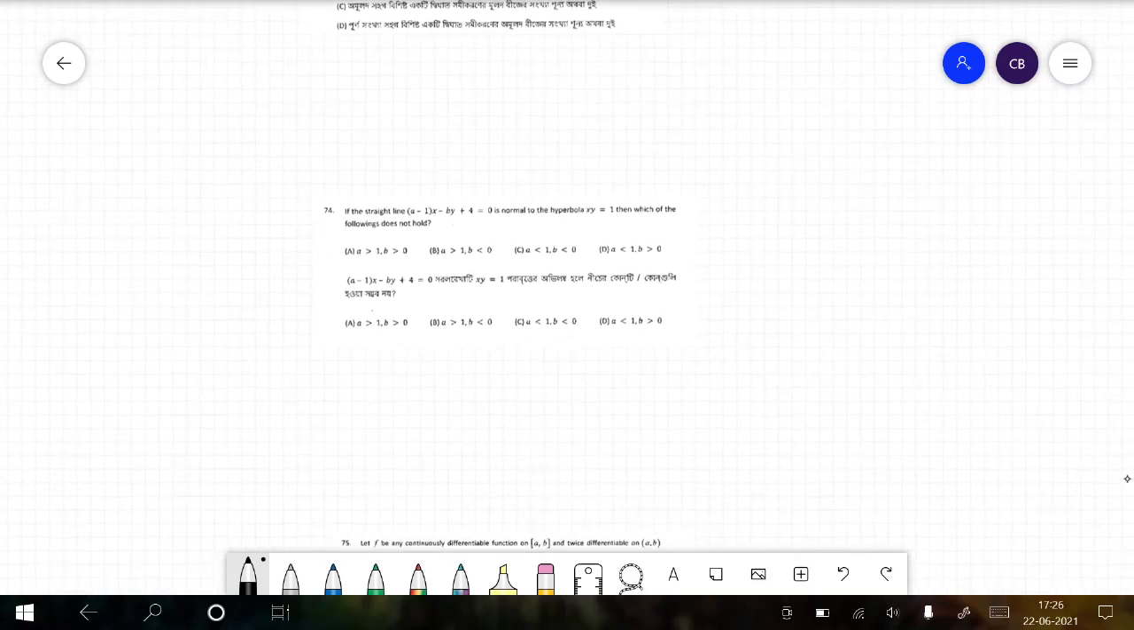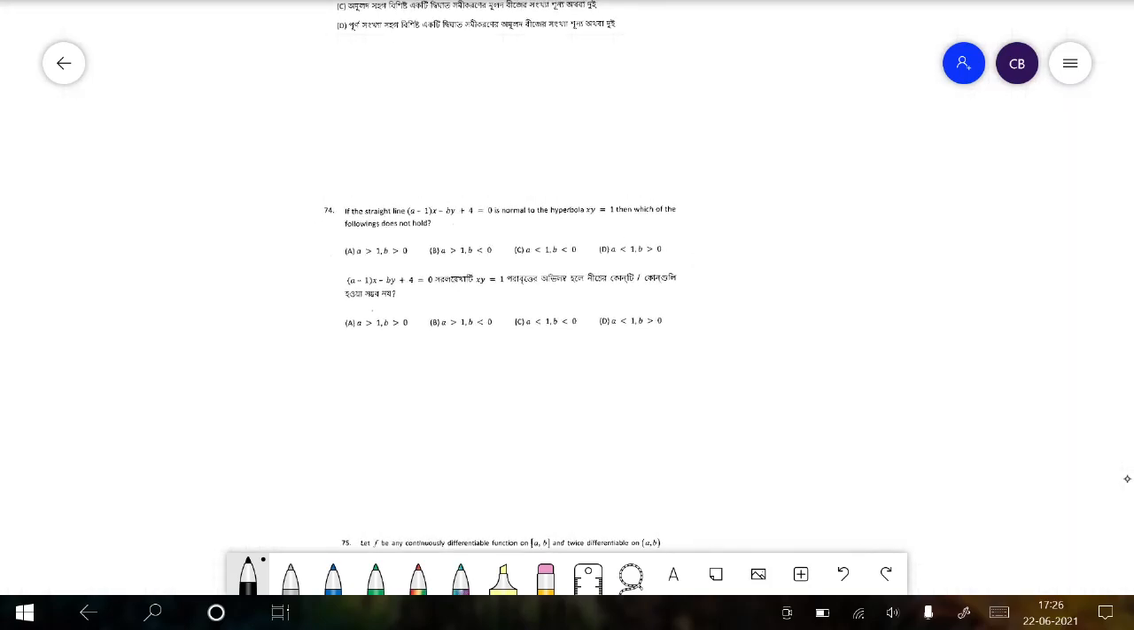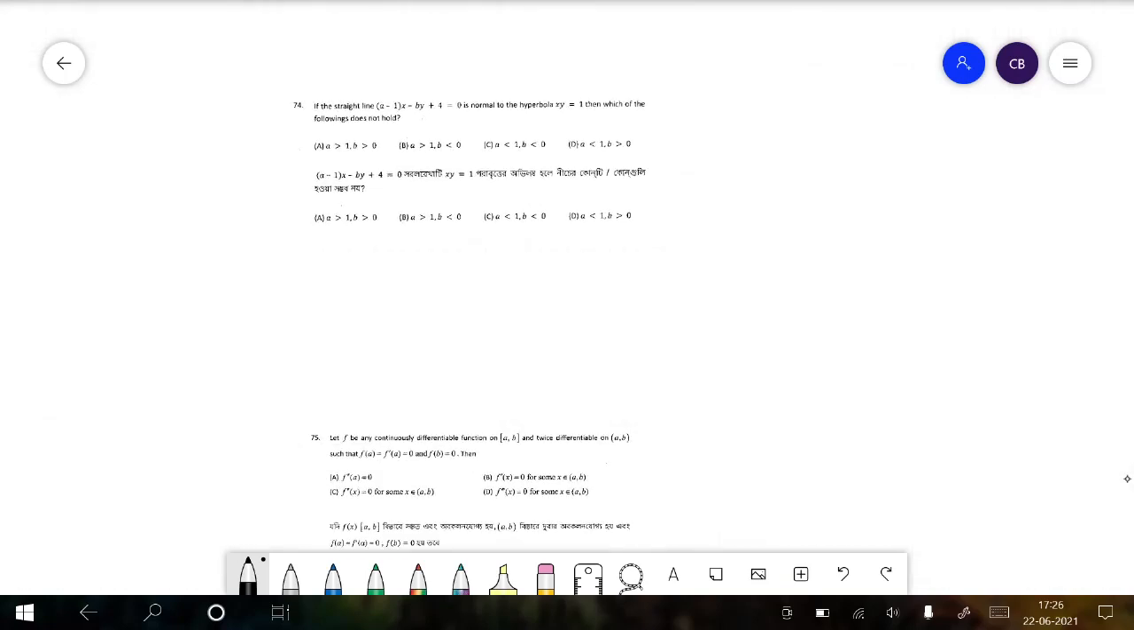Now going on to the next question, that is 74. If this straight line is normal to the hyperbola, then which of the following does not hold? So this is very simple. Y is equal to 1 by x, we can rewrite the hyperbola as such. After differentiating, we see that at every point the slope is equal to minus 1 by x square.